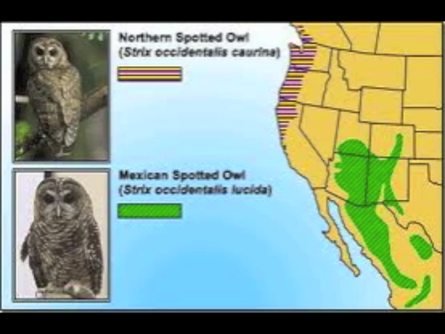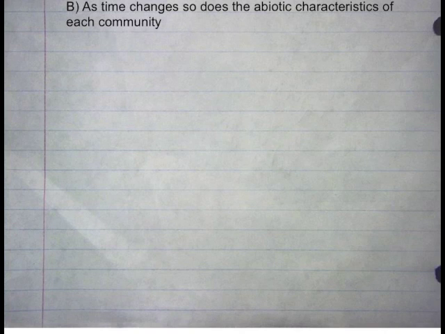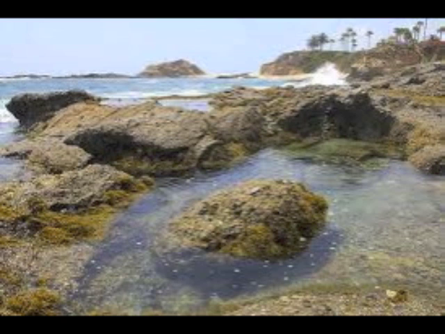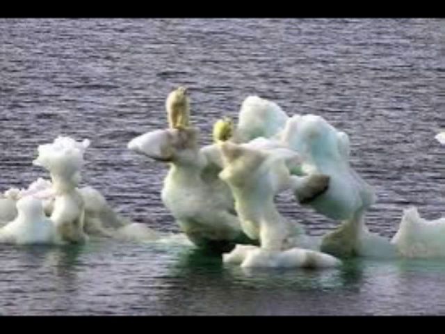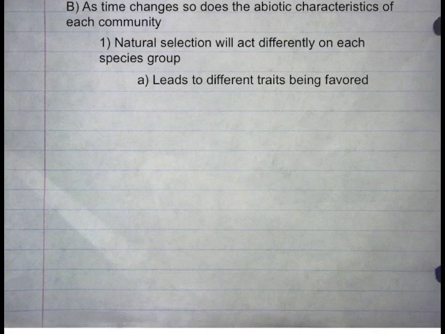Geographic isolation is characterized by the fact that the organisms cannot interbreed, thus leading to the distinguished traits not being shared between the populations. As time changes, so do the abiotic characteristics of each community, such as a tide pool being flooded in or ice caps melting. Because of this, the abiotic factors also change, and thus change natural selection's pressure on the organisms present. Natural selection will act differently on each group, leading to different traits being favored.